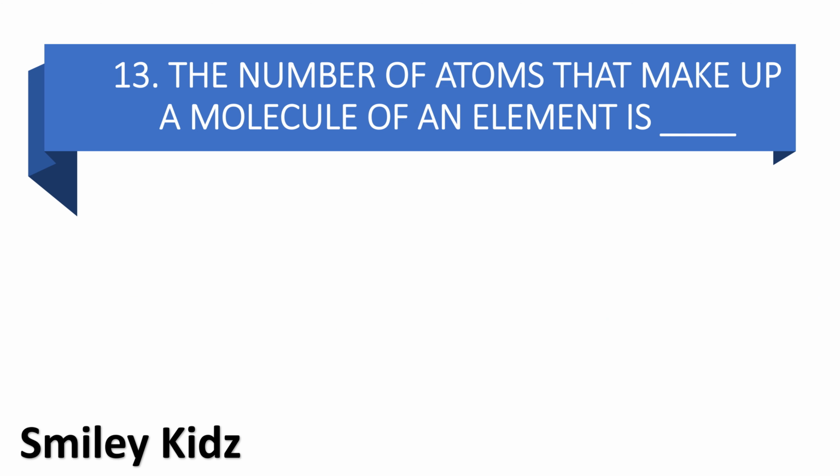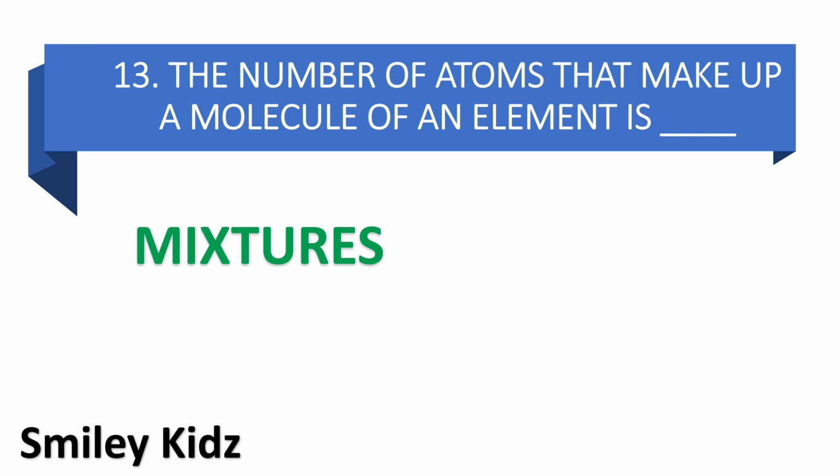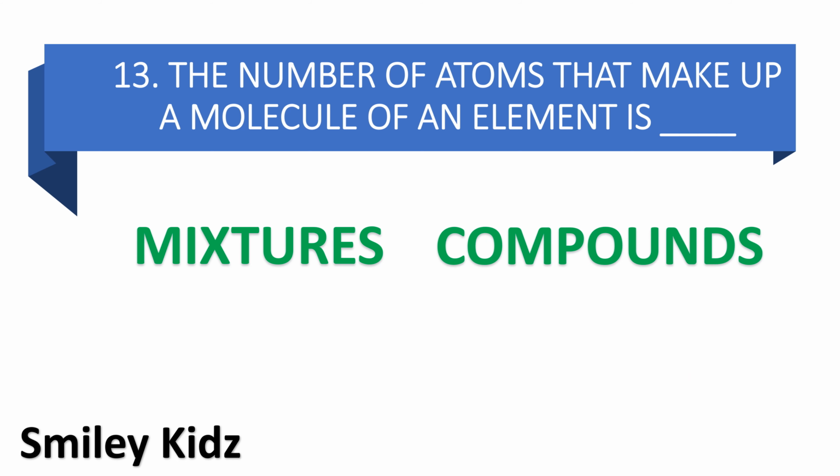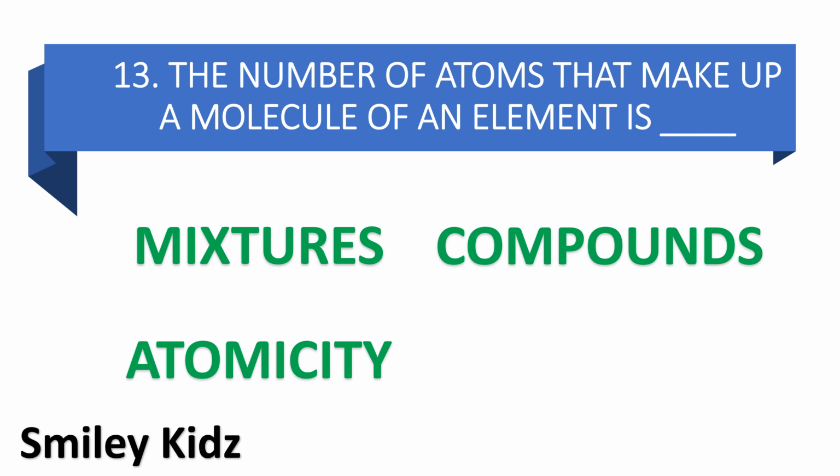The number of atoms that make up a molecule of an element is dash. Option A mixtures, option B compounds, option C atomicity, and option D valency. Your time starts now.